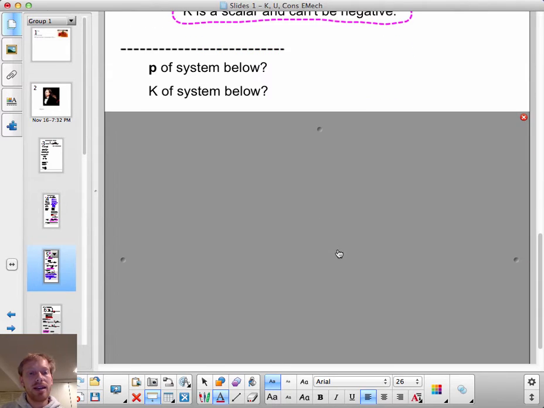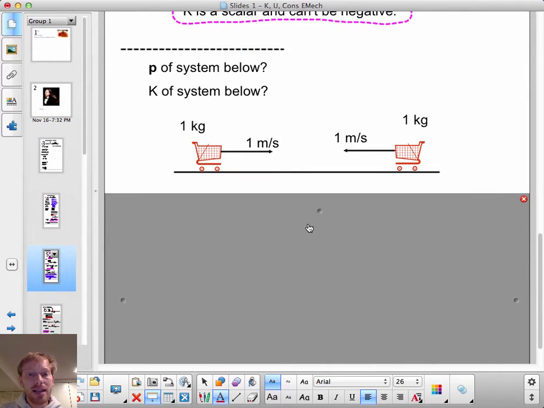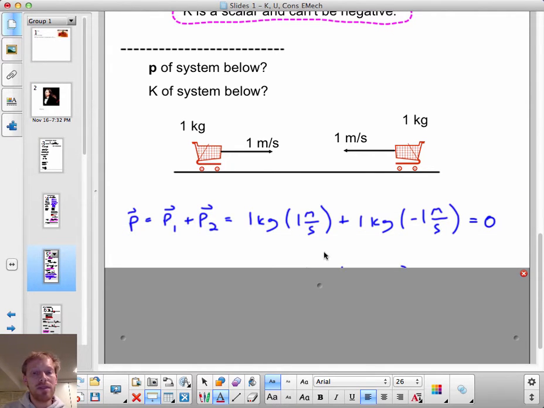So let's look at an example here. Let's say that I have a 1 kilogram cart going 1 meter per second to the right, and a 1 kilogram cart going 1 meter per second to the left. What is the momentum of this system? What is the kinetic energy of the system? Well, the momentum of the system is this rightward momentum plus this leftward momentum, which cancels. There is no momentum in this system.